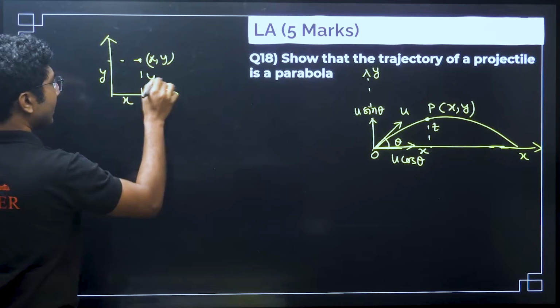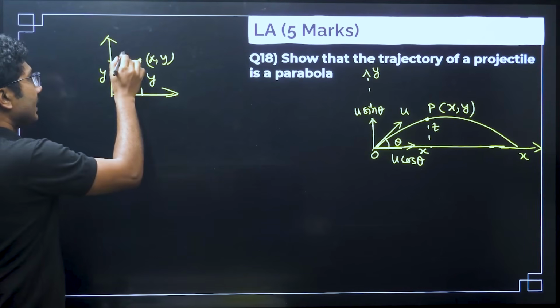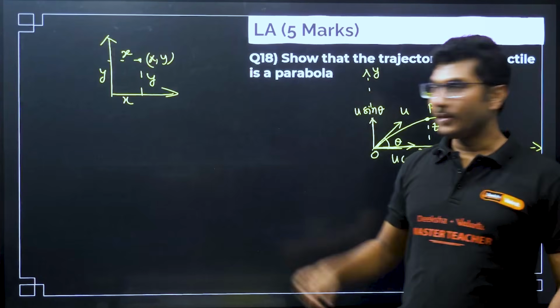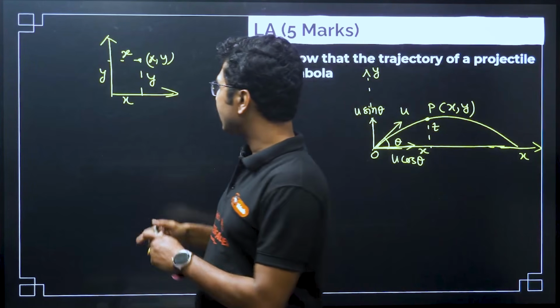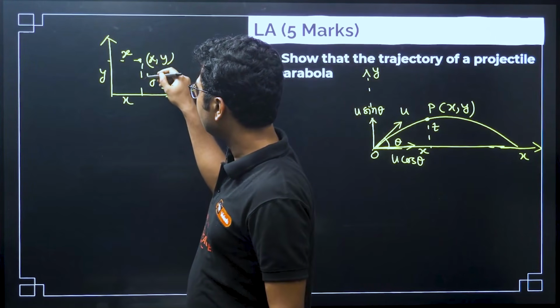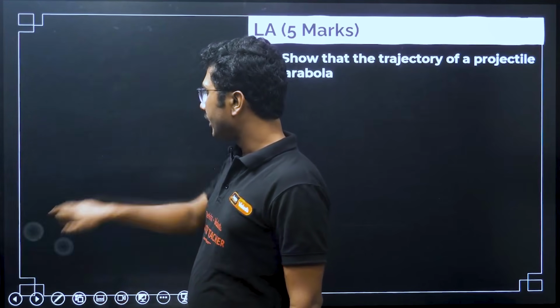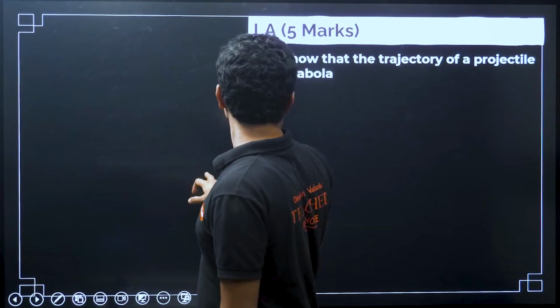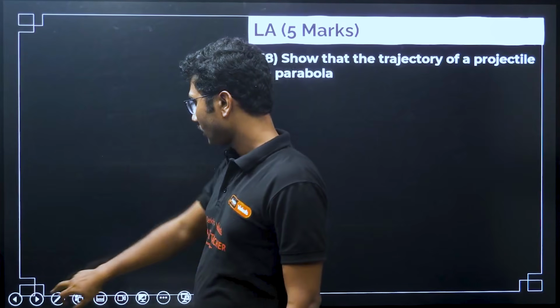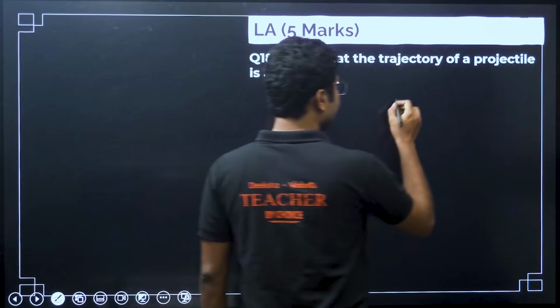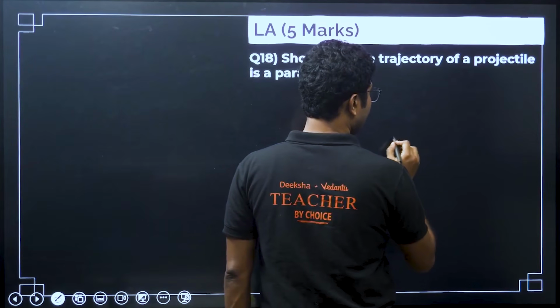This is the coordinate system; you have learned it in class 10th perhaps, or even 9th. Sorry, I have erased the diagram, let me redraw it quickly.